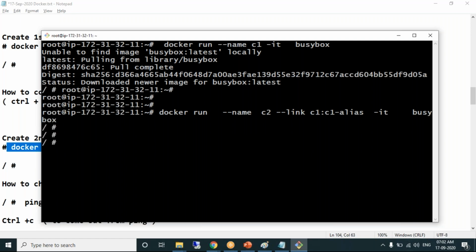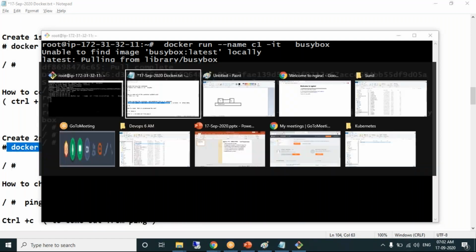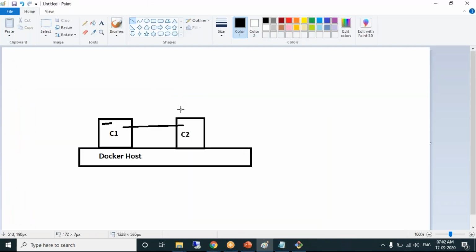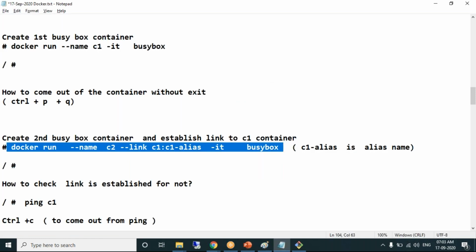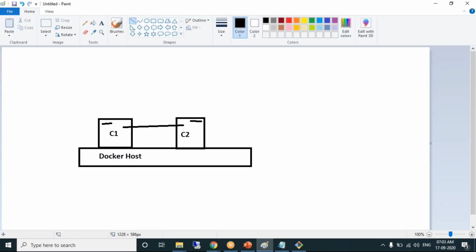Interactive terminal. I have entered into my second container. Now my control is in the second container. Now, how to prove that the link is connected or not? I said link is established, right? How to prove? In networking we have ping. The ping command helps you to check whether they are connected or not.